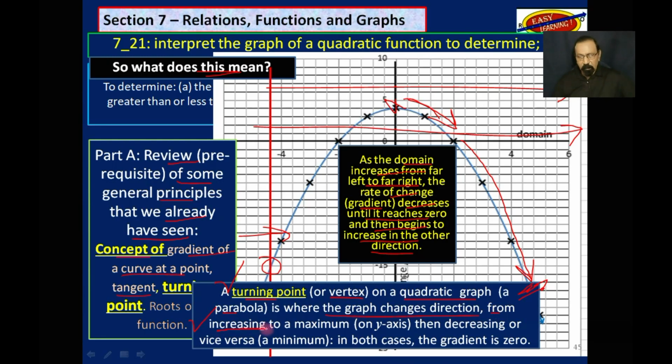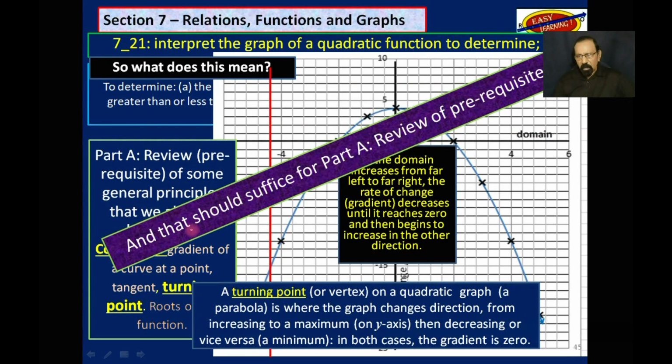From increasing to a maximum on the y-axis, then decreasing, or vice versa, to a minimum. In both cases, the gradient is 0. That is the turning point. So at the turning point, the gradient is 0. Whether it's a maximum point, as you see here, or a minimum point, the gradient is 0.